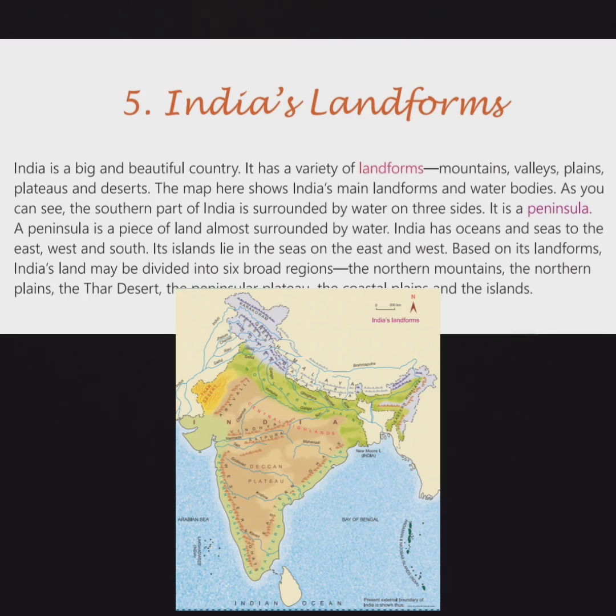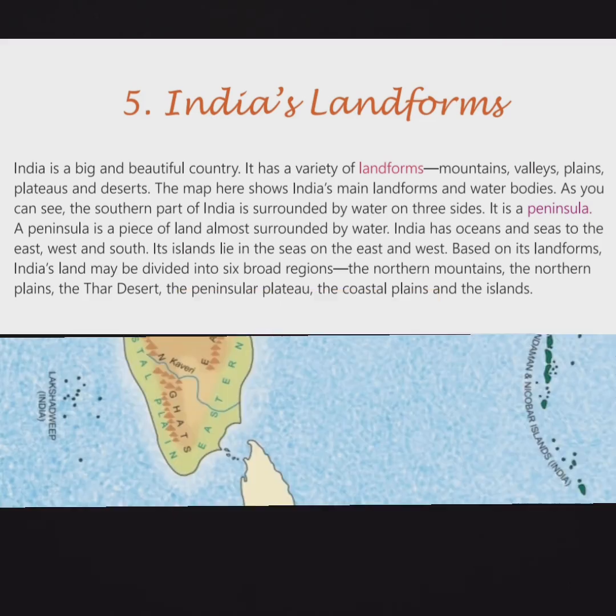Okay. India has oceans and seas to the east, west and south. Its islands lie in the seas on the east and west. Here we have 2 islands. One is in the east, that is Andaman and Nicobar, and another one is in the west, that is Lakshadweep.